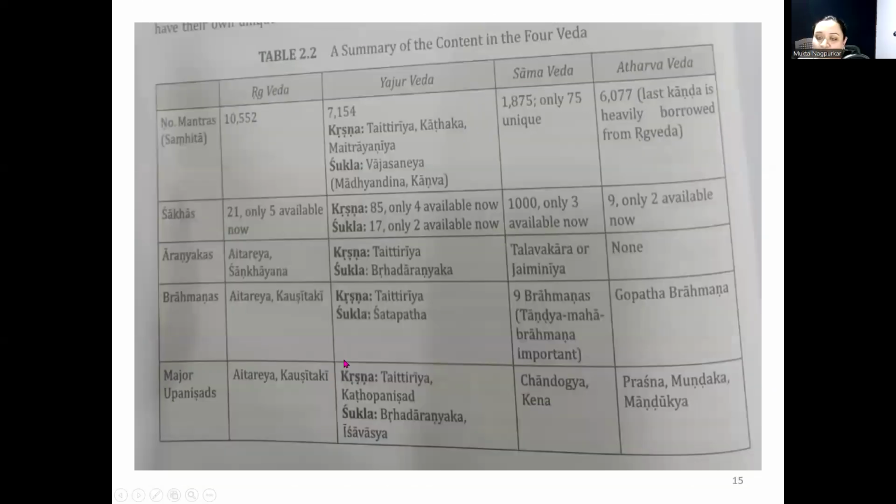This is the summary of all the 4 Vedas. Different Upanishads associated with Veda are also mentioned. For example, Brihadaranyaka Upanishad associated with Shukla Yajurveda, Chandogya Upanishad associated with Samaveda, Aitareya Upanishad associated with Rigveda. We are going to see Upanishads in the second module.